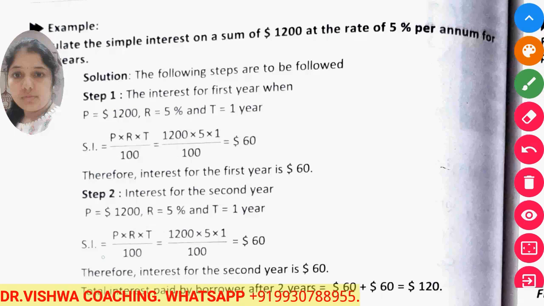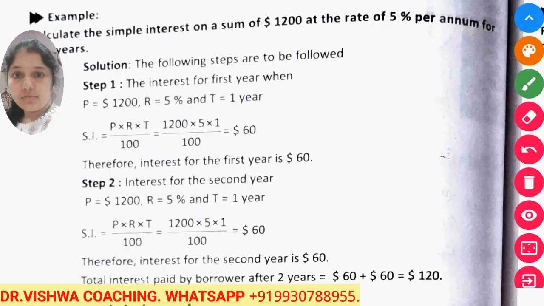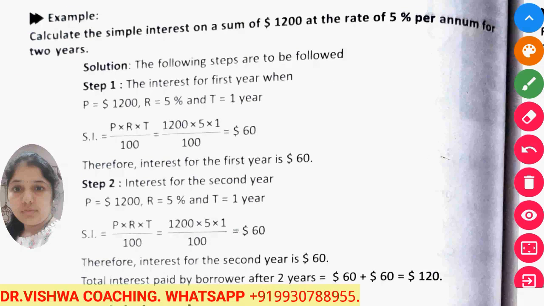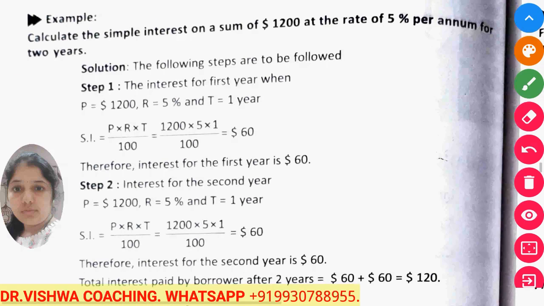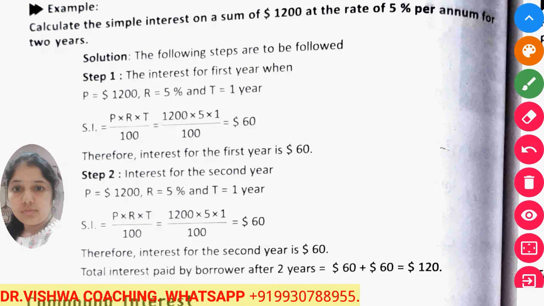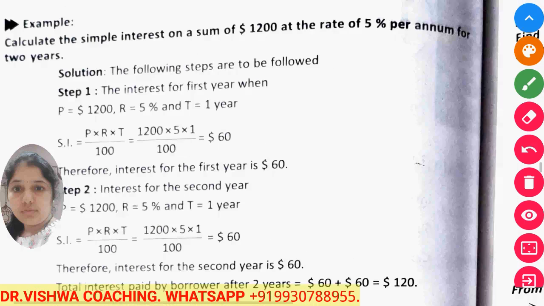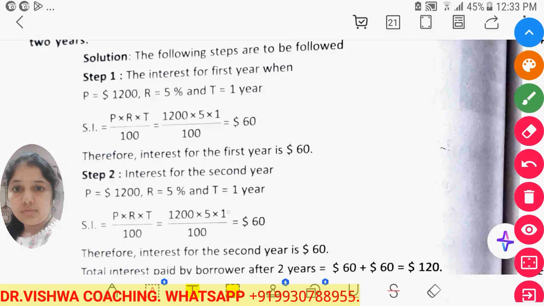For the second year also the interest rate will be the same, 5%, and it is a simple interest. So 60 again he has to pay on the principal of 1200, because the principal remains the same in simple interest. So together after 2 years how much extra money do they pay? 120 rupees they pay extra.